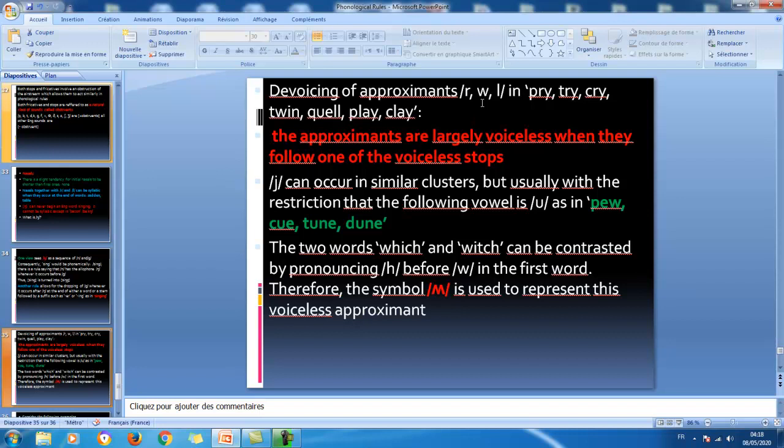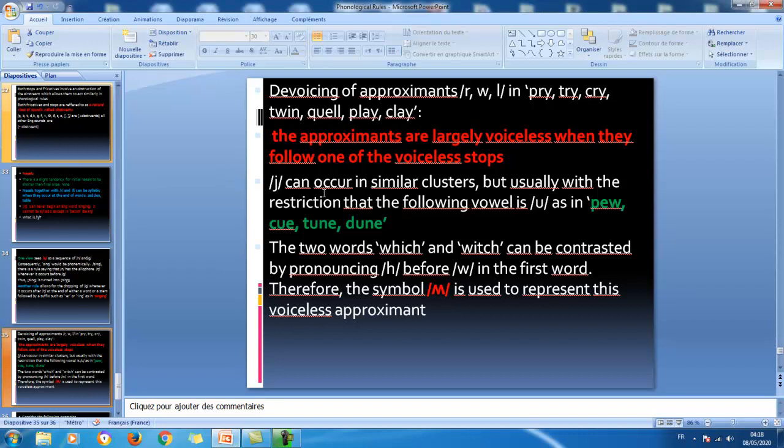allows us to talk about them in connection to the same rule. Which rule? Devoicing. Devoicing of approximants, in words like pry, try, cry, twin, quill, play, clay. So in these words, these sounds tend to be devoiced, partially voiceless. Now, the approximants are largely voiceless when they follow one of the voiceless stops. This is the rule here.